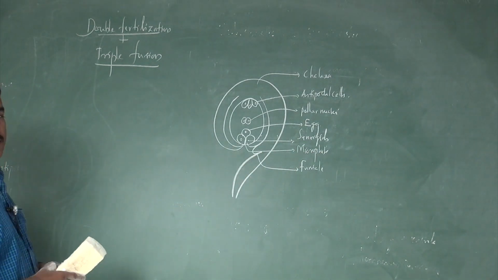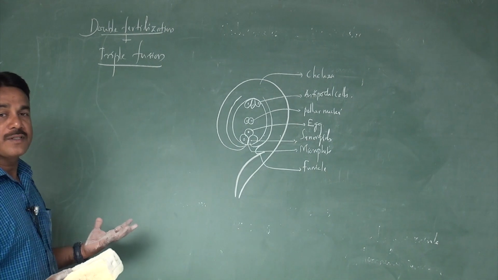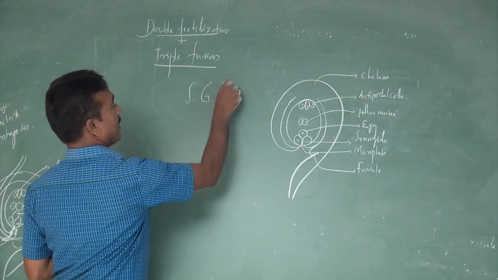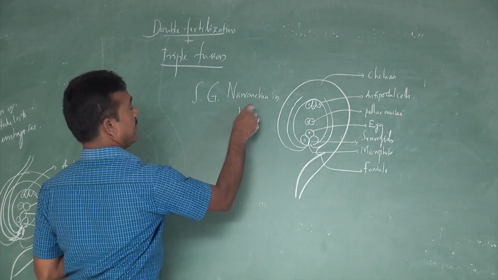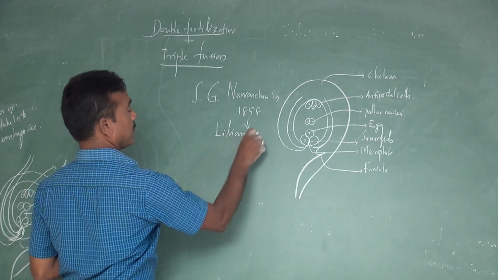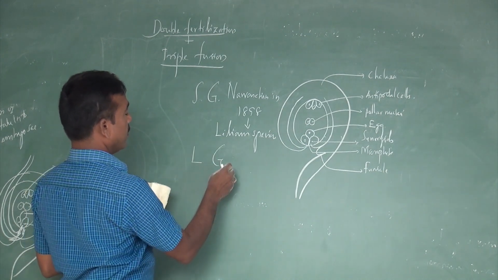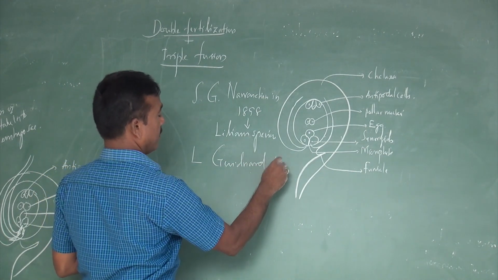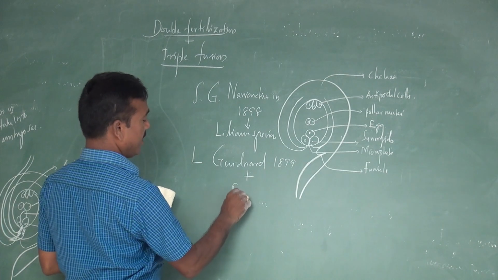Triple fusion, or double fertilization, these kinds of events were first observed by S.G. Nawaschin in 1898 from Lilium species, as well as L. Guignard in 1899 from Fritillaria species.